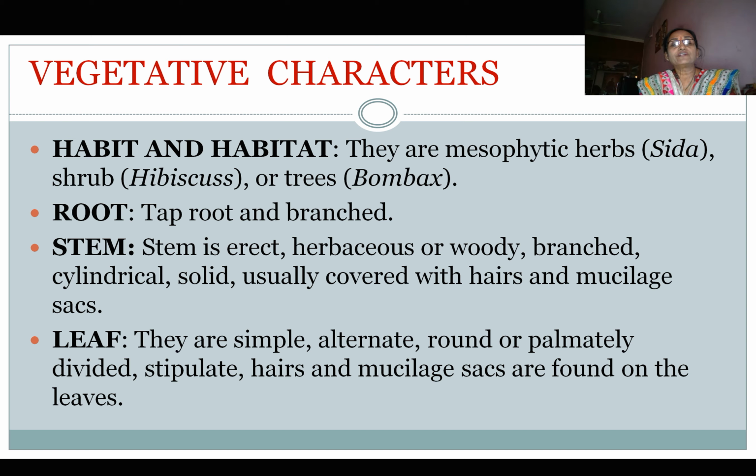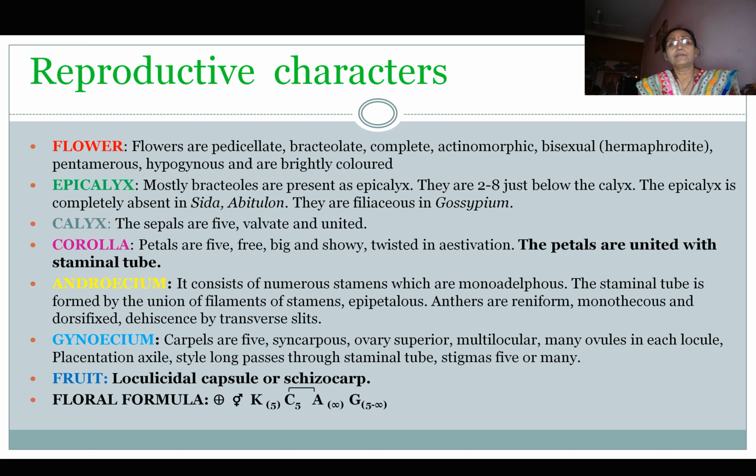The third vegetative character is the leaf. They are simple, alternate, round or palmately divided. Stipulate, hairs and mucilage sacs are found on the leaves. Reproductive character. It starts from the flower. Flowers are pedicellate, bracteolate, complete, actinomorphic, bisexual, that is hermaphrodite, pentamerous, hypogynous, and are brightly colored.